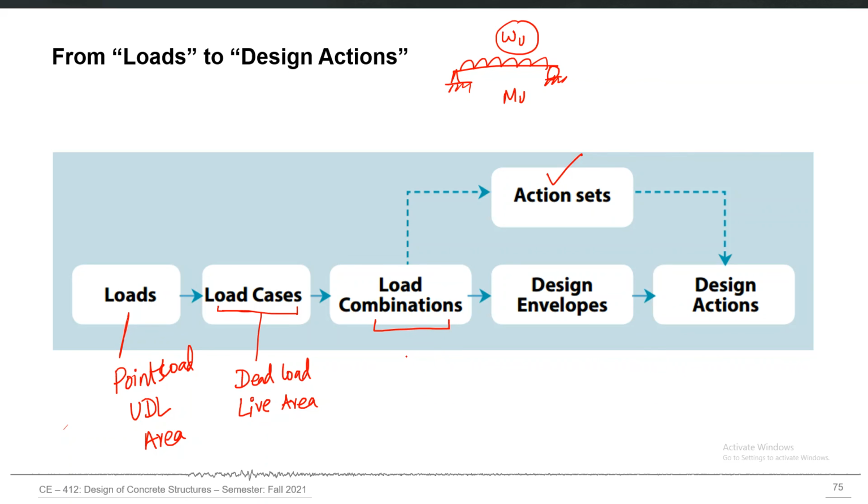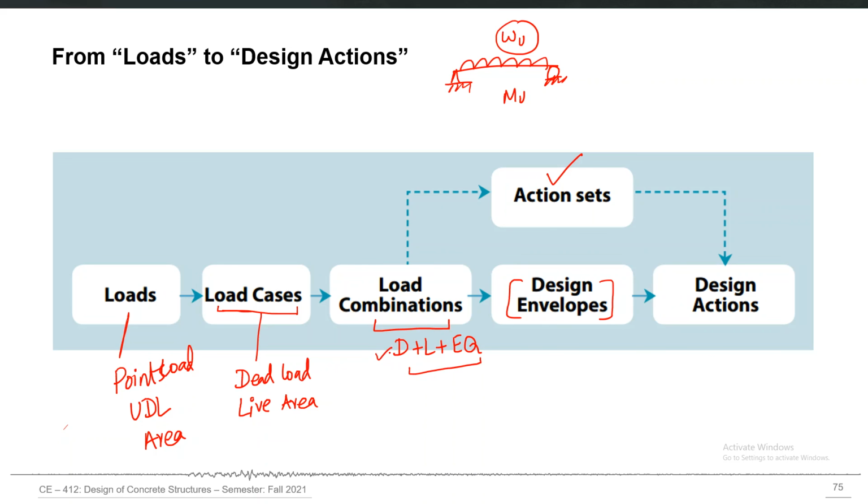Now once you have load combinations, for example dead plus live plus, let's say, earthquake, etc., then you have two approaches. One is that you just go for the design envelopes, which means that you take the worst MU, the maximum MU caused by that particular combination.